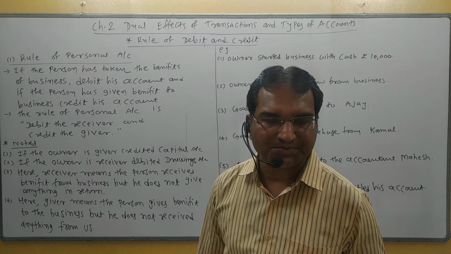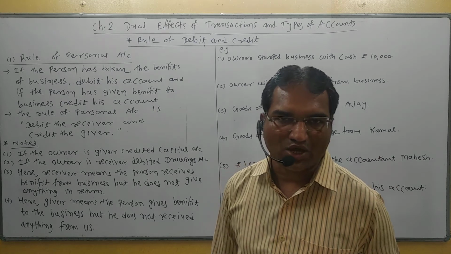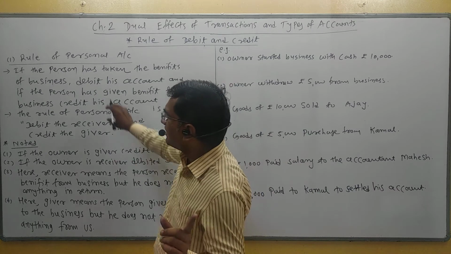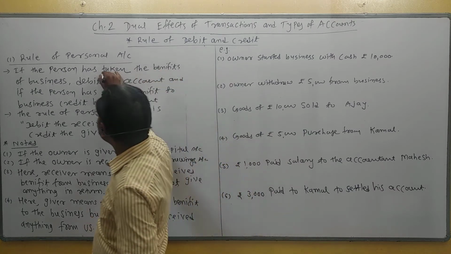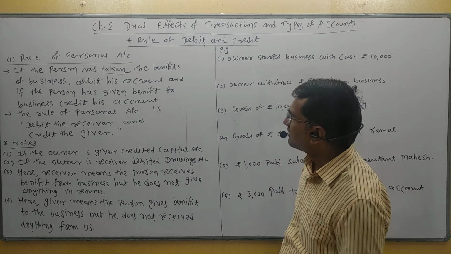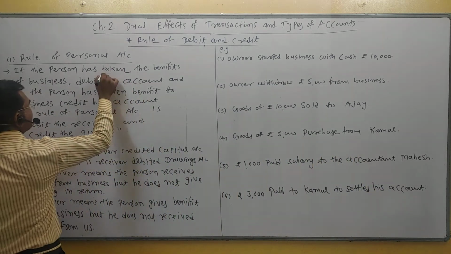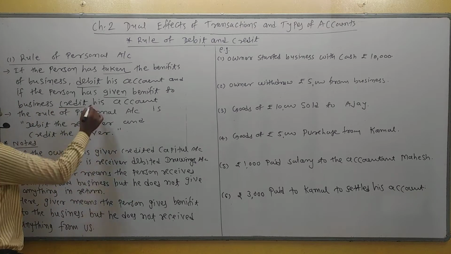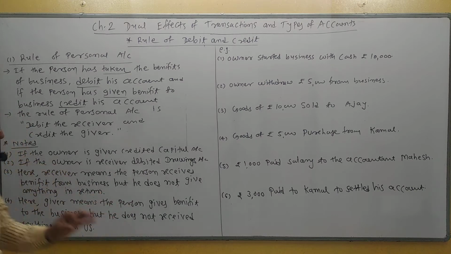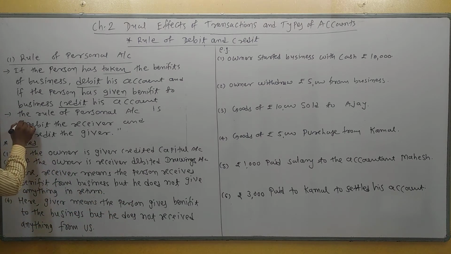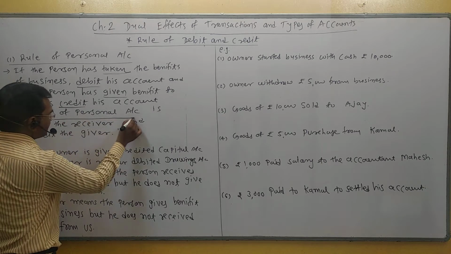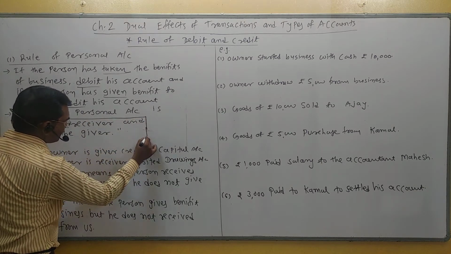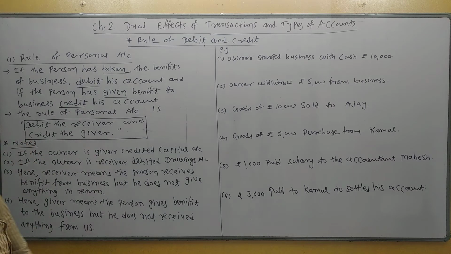And from this concept, the rule was established in accounting. Let us understand: if the person has taken the benefit, taken means receiver, taken the benefit of business, debit his account, means debit the receiver. And if the person has given benefit to business, credit his account. In short, the rule of personal account is debit the receiver and credit the giver. I understand.